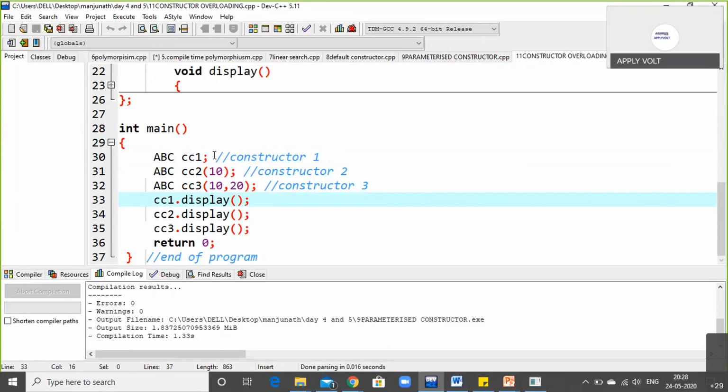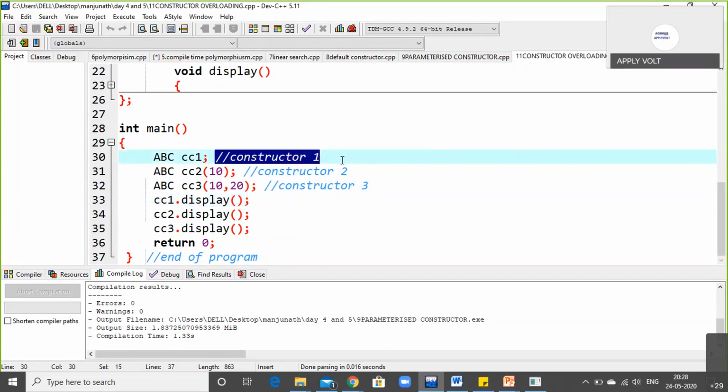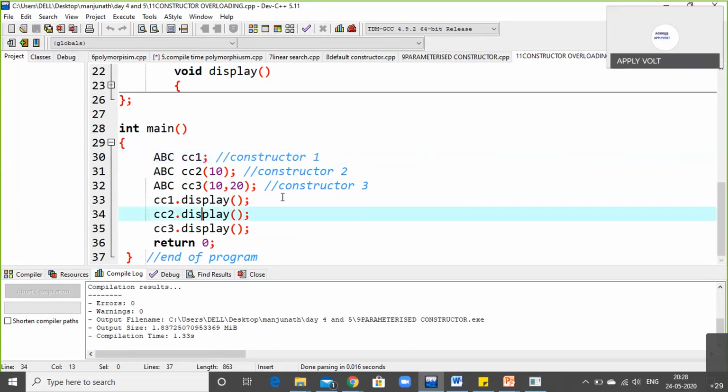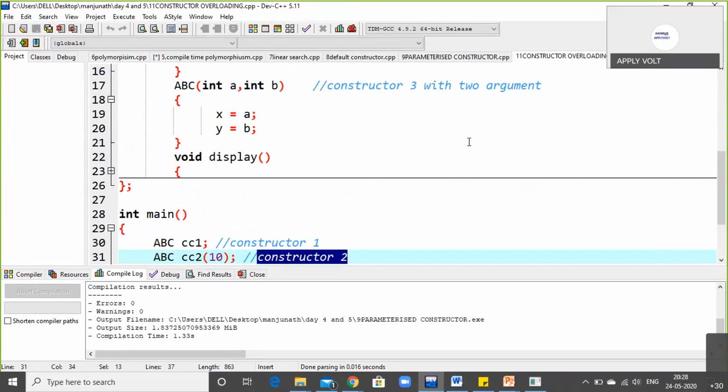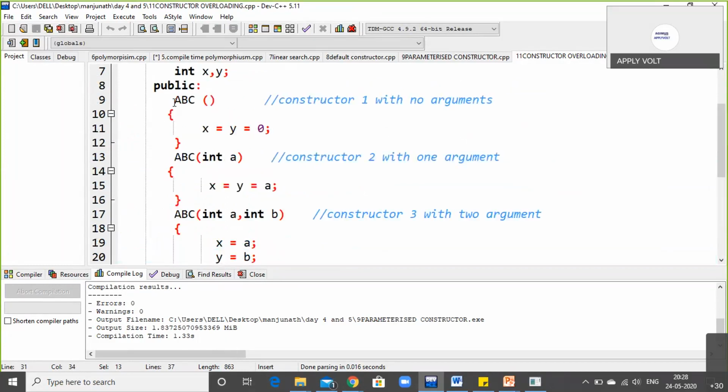So empty will pass and constructor 1 will run. cc2 display, constructor 2 will run. cc3 display, constructor 3 will run. Returns 0 to the main, and that is the end of the program. Let us compile this program and see whether any error takes place, and how the constructor runs with these 3 methods.